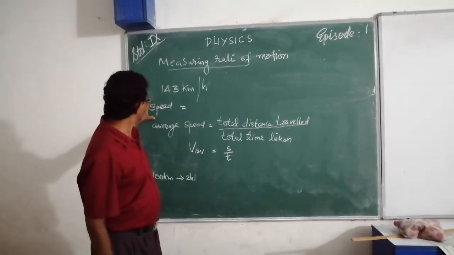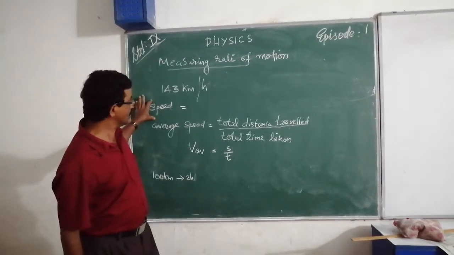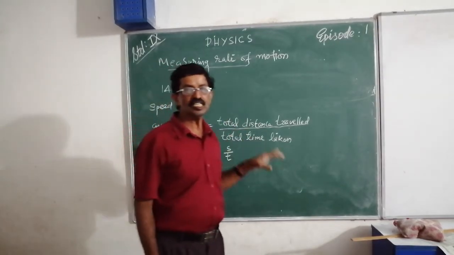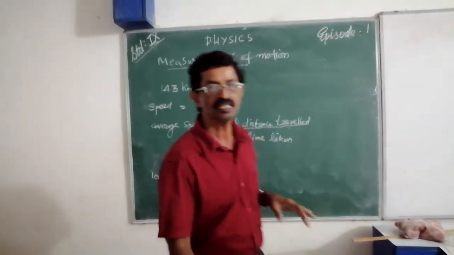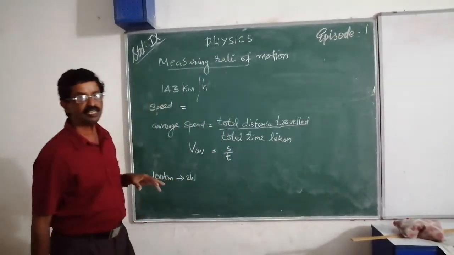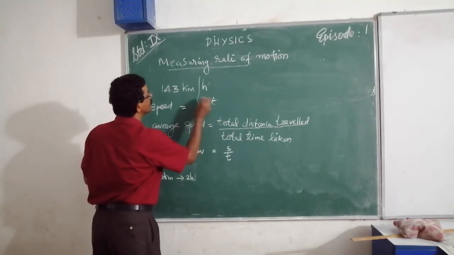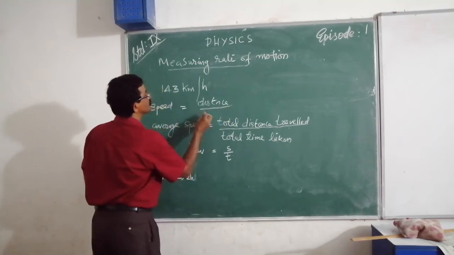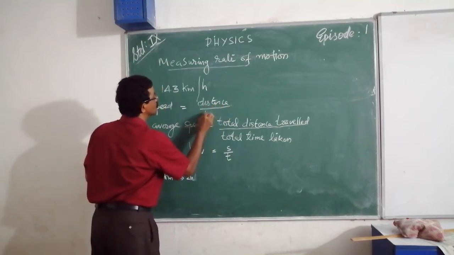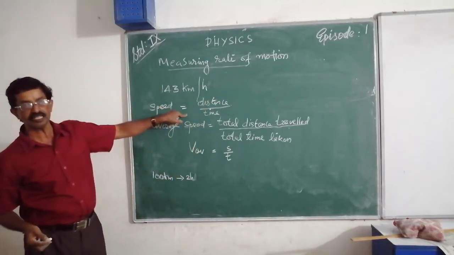Now, what is actually speed? Speed is the distance traveled in unit time. So speed is equal to distance by time.